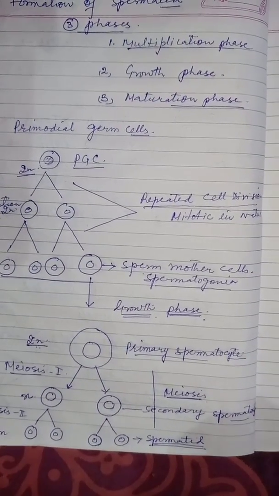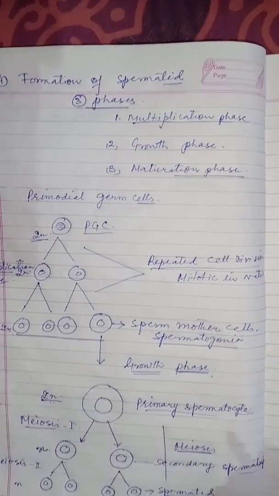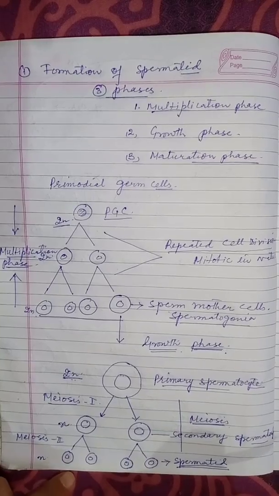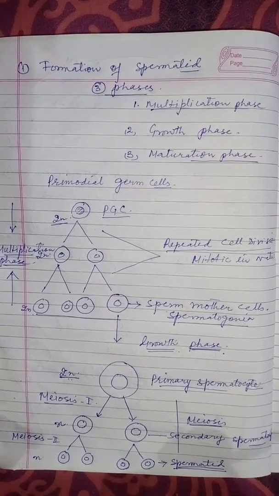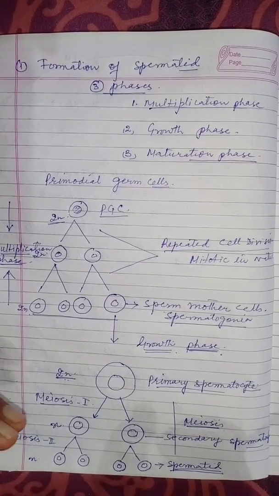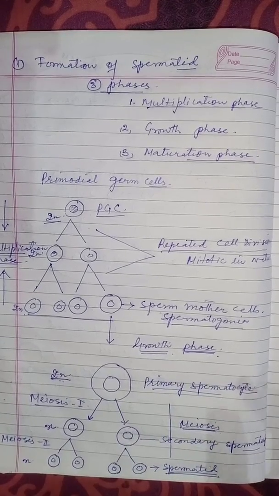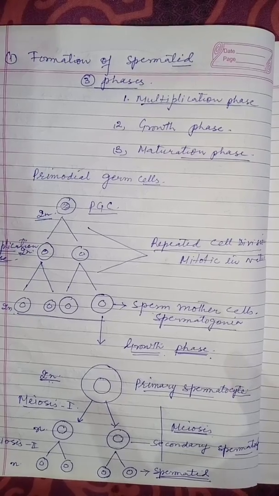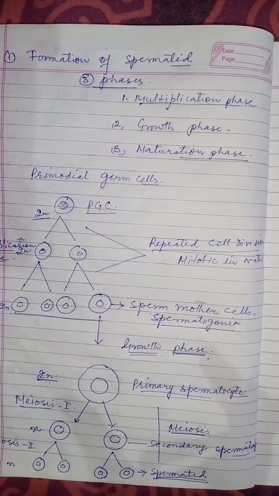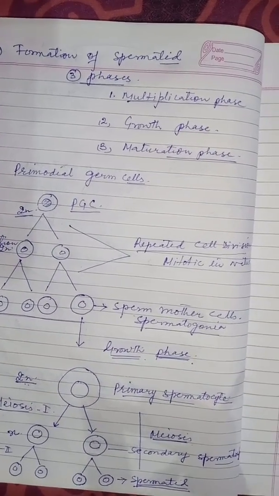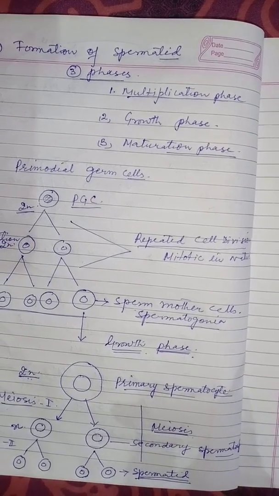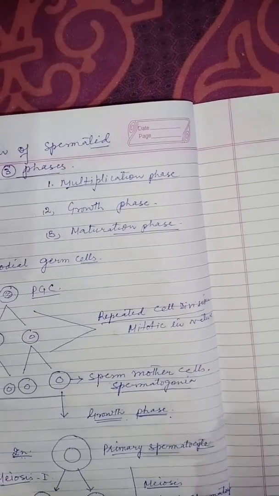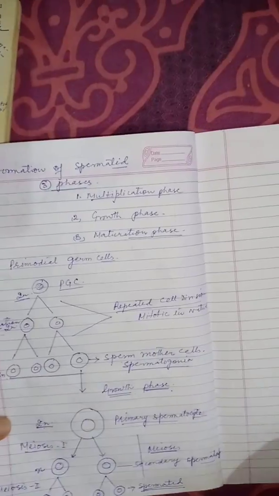One thing we came across is that the formation of spermatid is not the end point of spermatogenesis, because the spermatid is still like any other cell. It has a round shape, and it has unnecessary cytoplasmic bodies which are not at all required for fertilization.